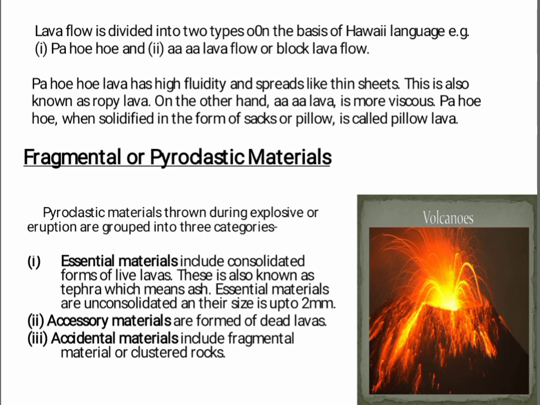Now come on to the fragmental or pyroclastic material. Pyroclastic materials thrown during explosive eruption are grouped into three categories. Firstly, essential materials, which include consolidated forms of live lava. This is also known as tephra, which means ash. Essential materials are unconsolidated and their size is up to 2 mm. Next is accessory material, which is formed due to dead lava. And the last is accidental material, which includes fragmental materials or clustered rocks.